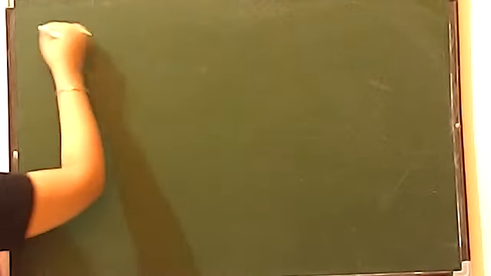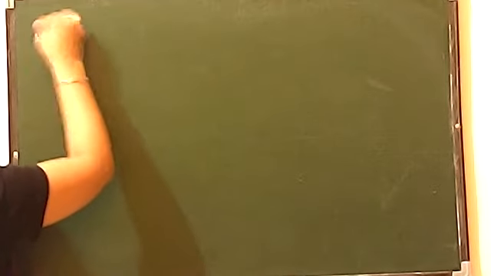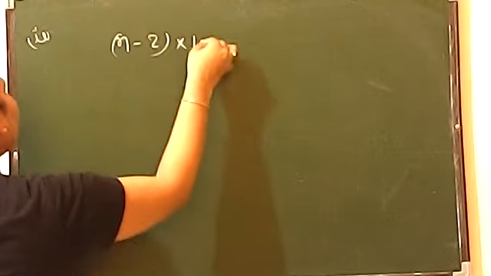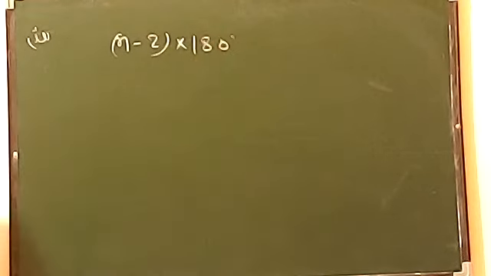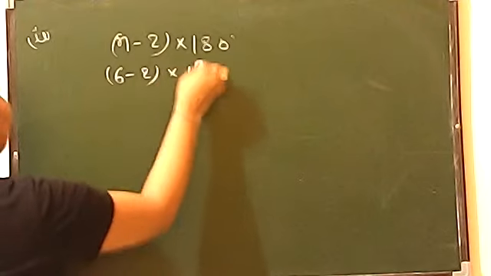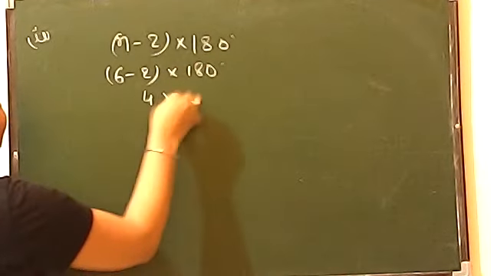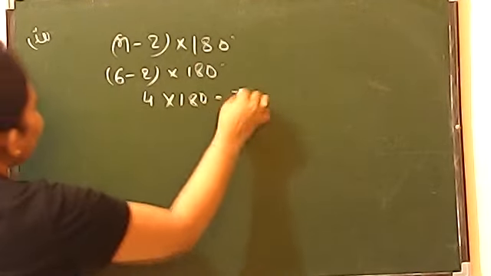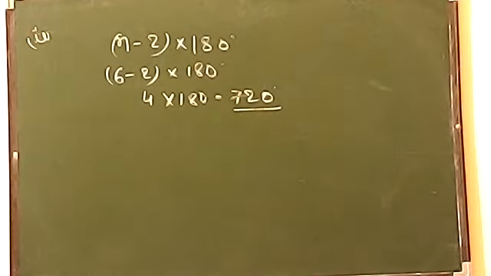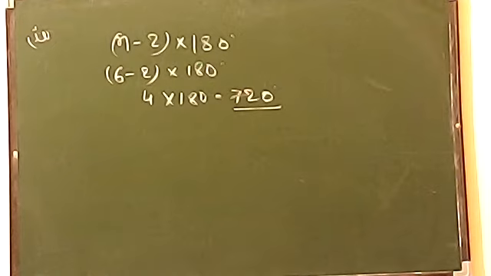Interior. Tell me interior. Thank you very much. Absolutely right. Now it is asking for hexagon. A hexagon means it has 6 sides. So 6 minus 2 into 180. So it will give you 4 into 180, which will give you here 720. So the second answer which is asking from us, it will give you 720.